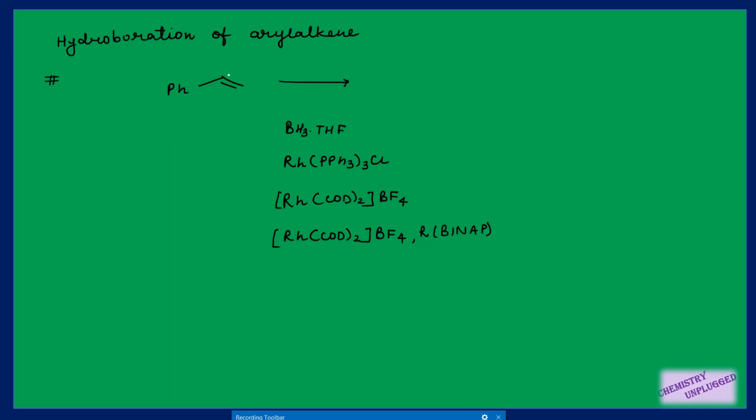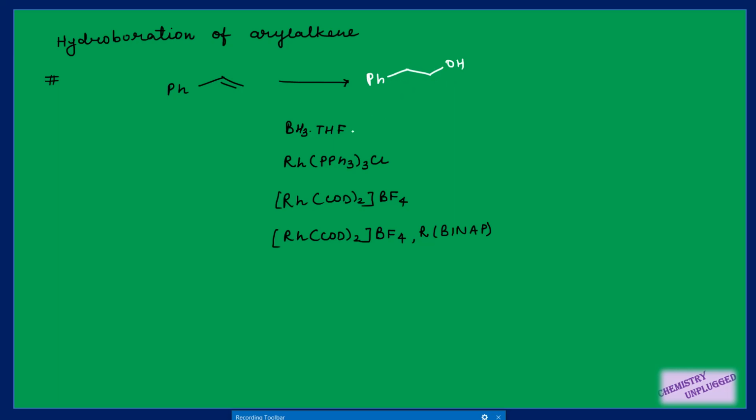So first we will check our general understanding: when we are doing a hydroboration reaction and after that we are using alkaline H2O2, right? So what is the possibility that there is syn addition of this BH3 part to this double bond, H will attach here and your BH2 will go here, right? Then you will use H2O2 and NaOH, so OH will attach here, right? So you will get primary alcohol as a major product, right? This is your major possibility.